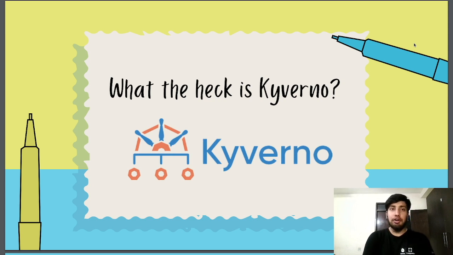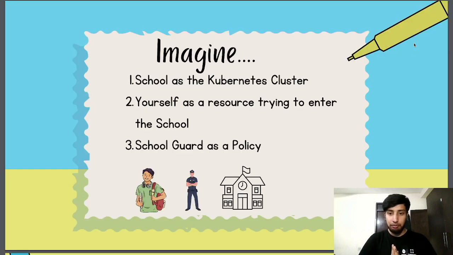So in order to understand Kyverno, we need to know something. Kyverno is a policy engine for your Kubernetes cluster. And what do we mean by policy? Policies are generally a set of rules that you define, and based on whatever resource tries to enter your Kubernetes cluster, the policy is going to check whether that particular resource is valid or not. That's what the Kyverno policy engine does under the hood.